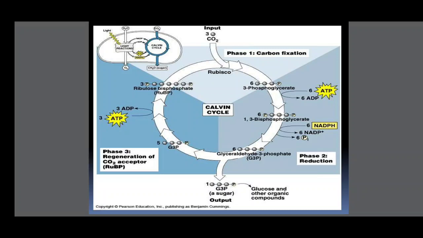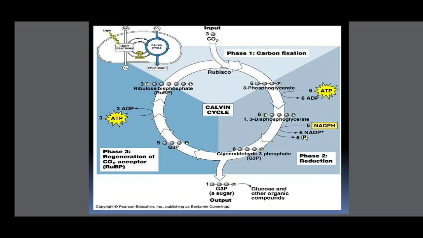Actually every time, three molecules of carbon dioxide combine with three ribulose bisphosphate, because a glucose molecule takes 6 carbon dioxide. Here in the picture, 3 carbon dioxide with 3 ribulose bisphosphates combine with the help of Rubisco and form 6 molecules of 3-phosphoglycerate.